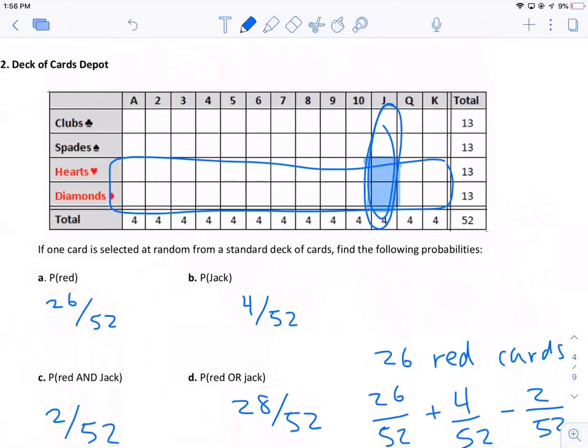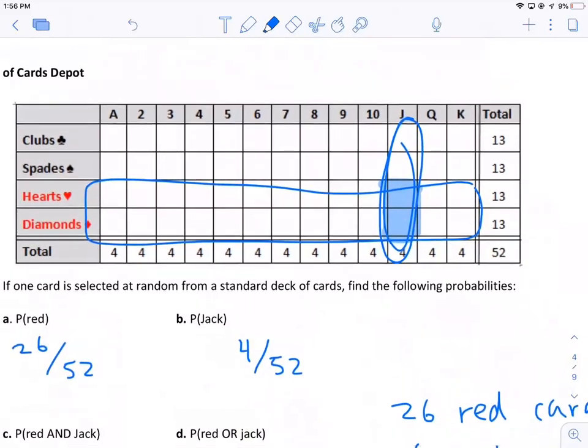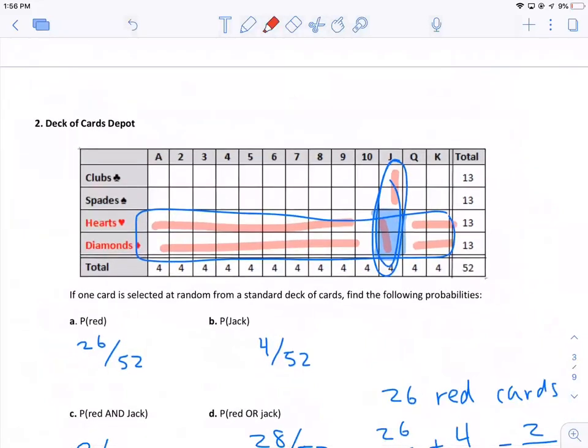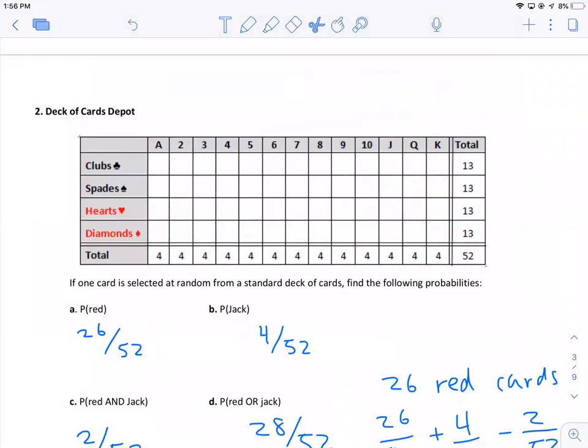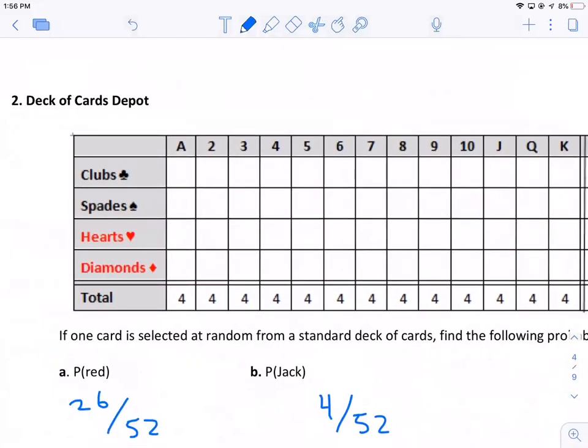Or again, you can just count up all the individual probabilities, which will be all of these guys here, and those, and that, and that, and that. And then if you count up all those boxes, we're going to have, what was it, 28 different outcomes that meet our criteria. And by the way, this is also another way to represent the sample space without having to write out every single thing, kind of like a grid pattern.